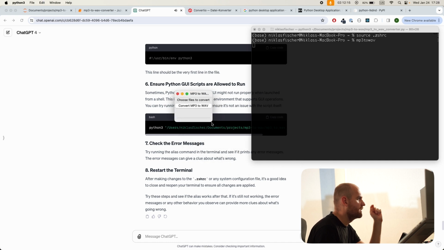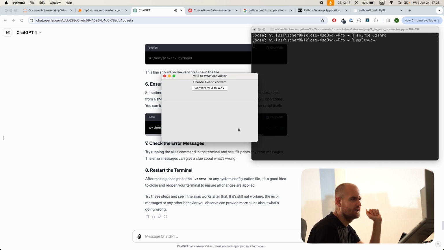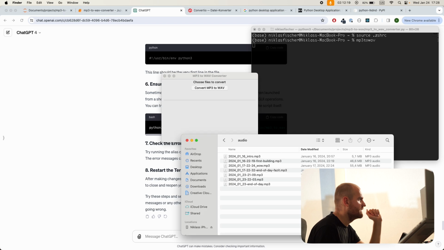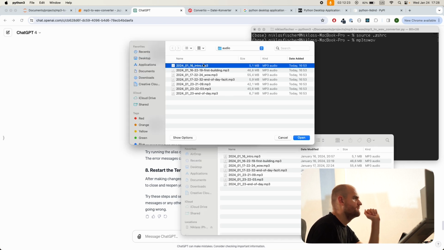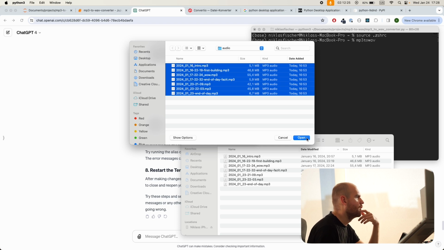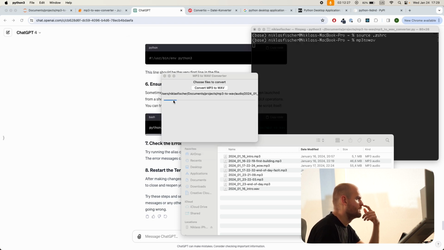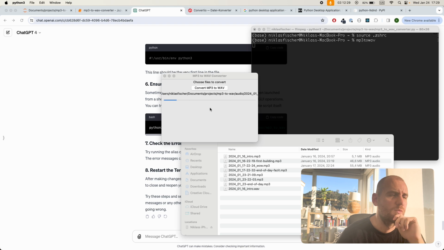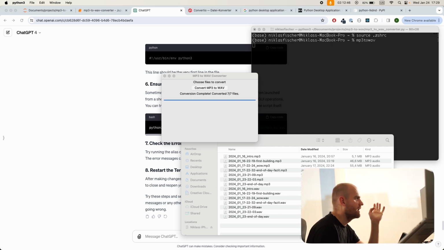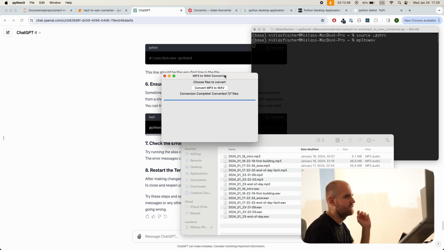Okay. And now there's a few more little things that I did here, which is I can now pass in multiple files here and I say open, we're going to get a progress bar and we see how far along we are. And then when it's done, it will also give us a message. Like right now it's saying it's converting this. There we go. Everything done. Conversion complete. Converted 7 out of 7 files.